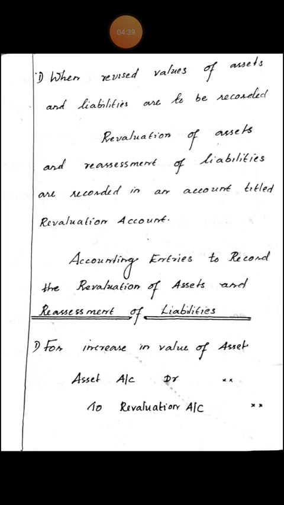Unrecorded assets and liabilities means assets and liabilities not shown in the balance sheet. Unrecorded assets are credited and unrecorded liabilities are debited.